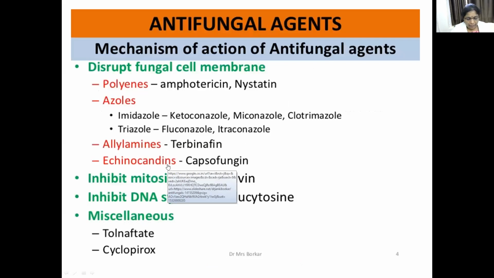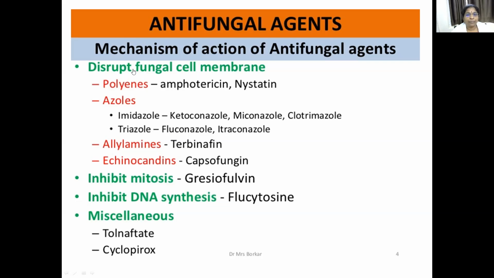And now, antifungal drugs. Some drugs which act on the fungal cell wall are available. They are called antifungal drugs. Depending on the site of action, the mechanism of action also varies, and there are different types of antifungal drugs. First, the drugs which disrupt the fungal membrane.